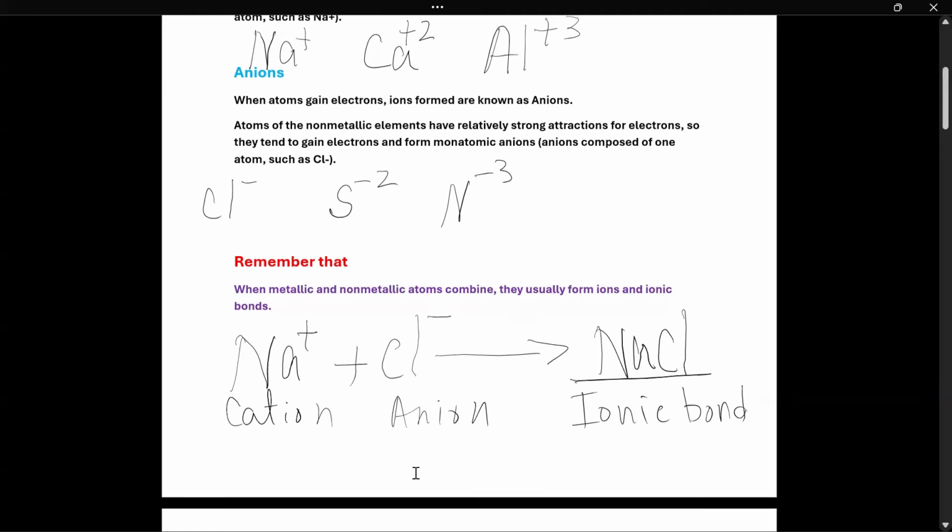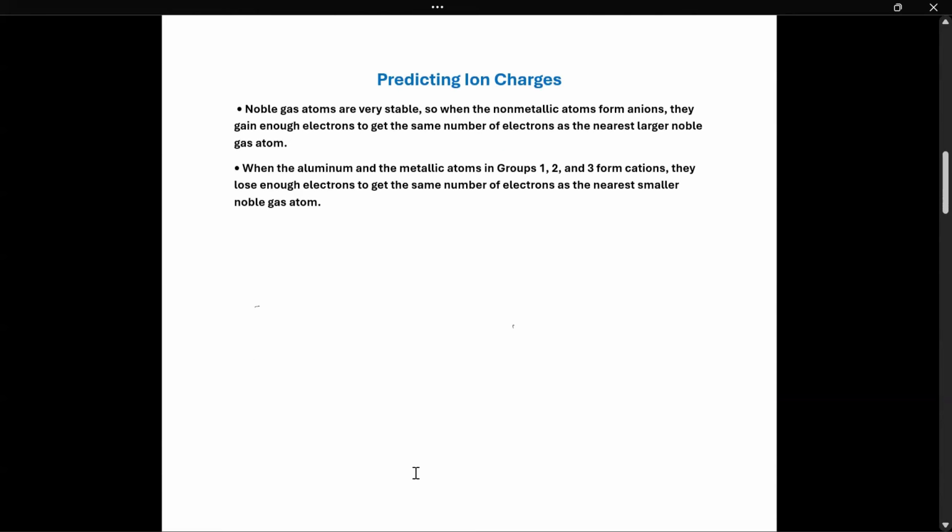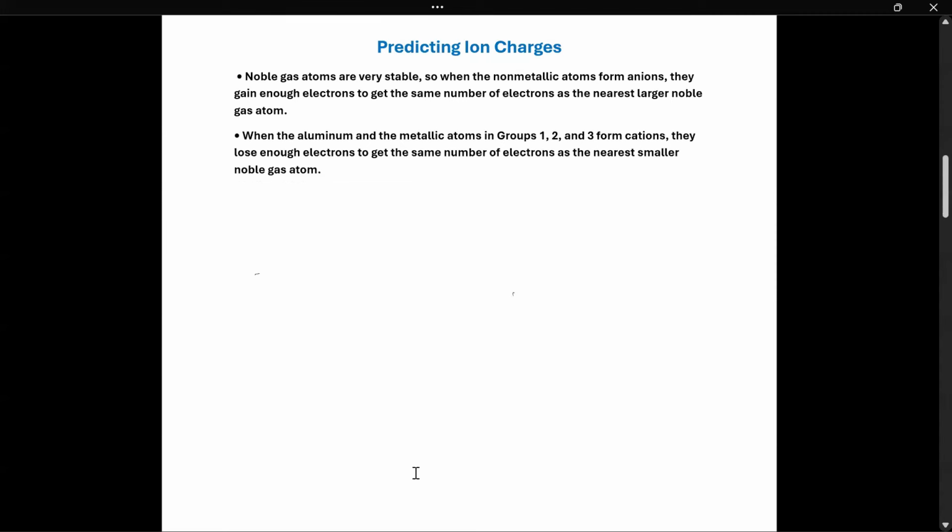Let's proceed now. Why do atoms lose or gain electrons? Because they want to have 8 electrons in their outermost energy level. Because when they have 8, they would be like noble gases. What are noble gases? Group 18. Group 18 have 8 electrons in their outermost level, so they are stable. They don't need to lose, they don't need to gain. When they have 8 electrons in the outermost, they are considered stable.